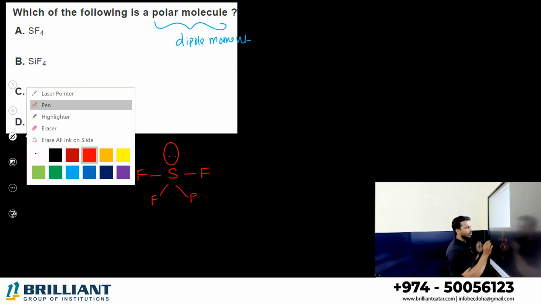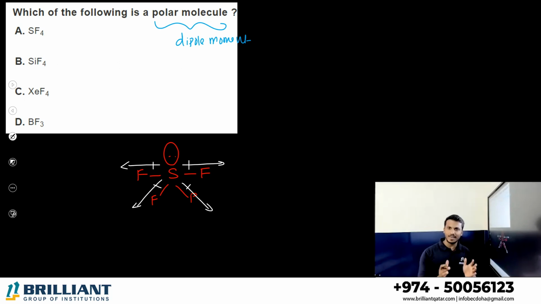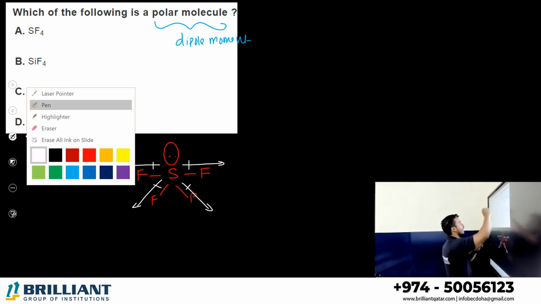You can see this fluorine here, left side, this fluorine pulling here. They will cancel each other. But these fluorine and these fluorine, they will have a resultant. So there is a resultant, meaning it has a polarity or dipole moment. Option A has a dipole moment.